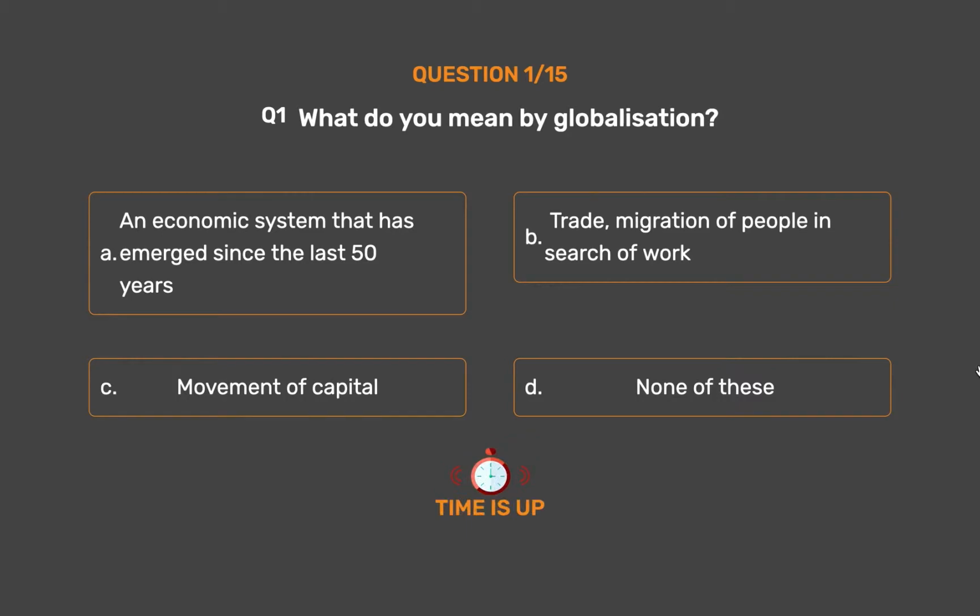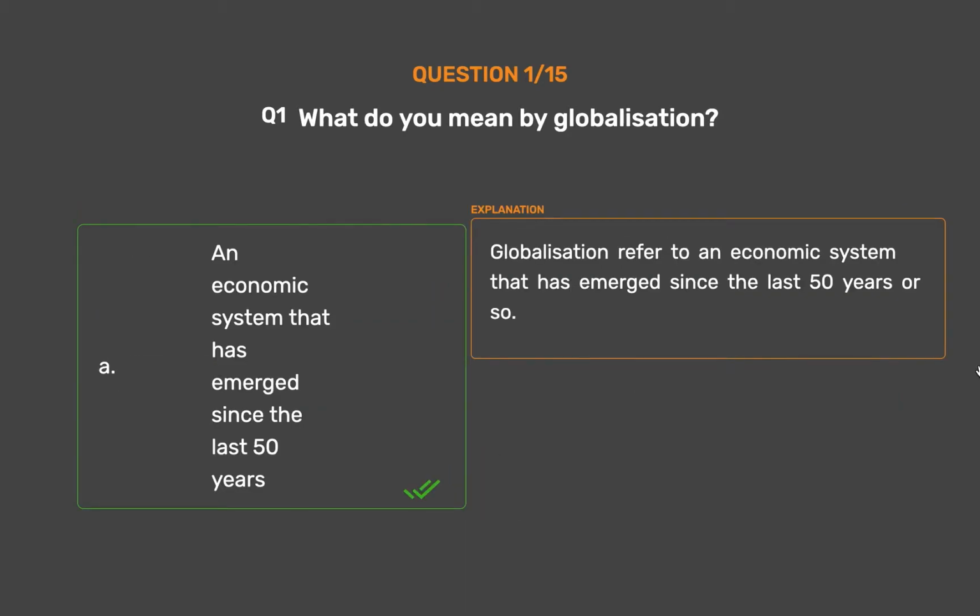The correct answer is Option A. An economic system that has emerged since the last 50 years. Globalization refers to an economic system that has emerged since the last 50 years or so.